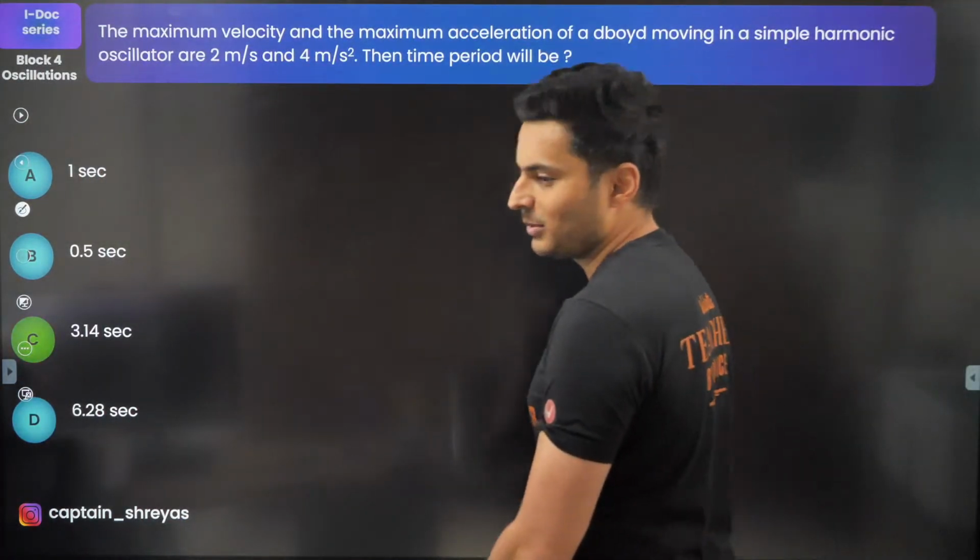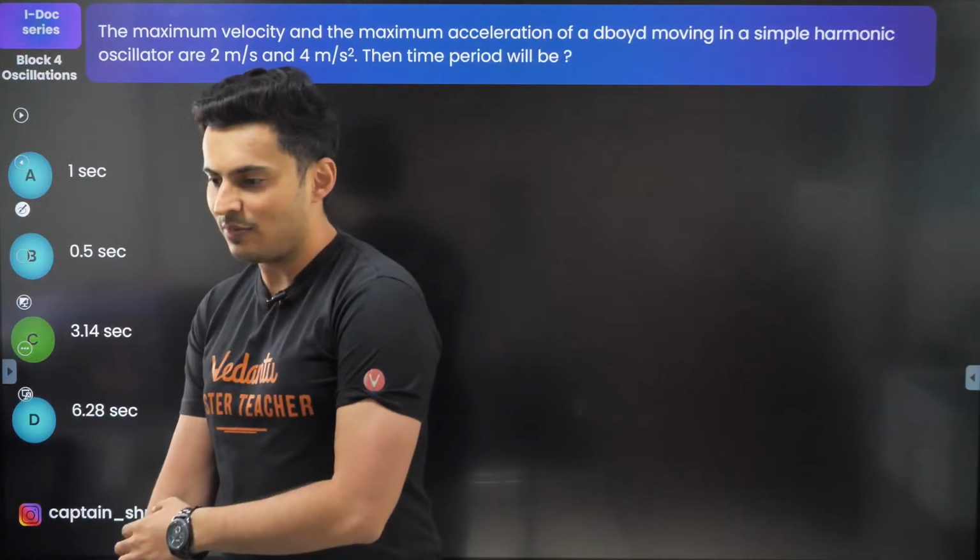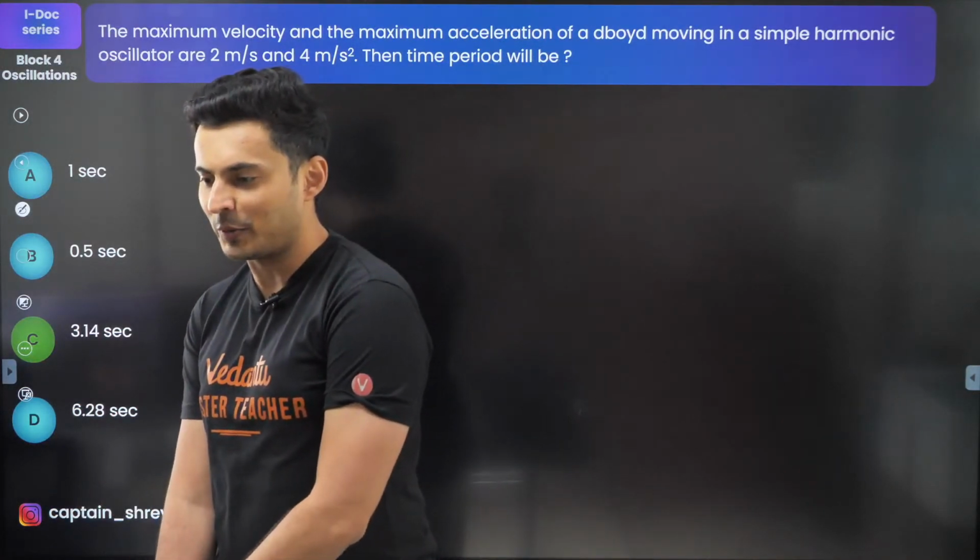C for captain, C for chemistry, C for Chennai, C for so many other things, C for correcto.